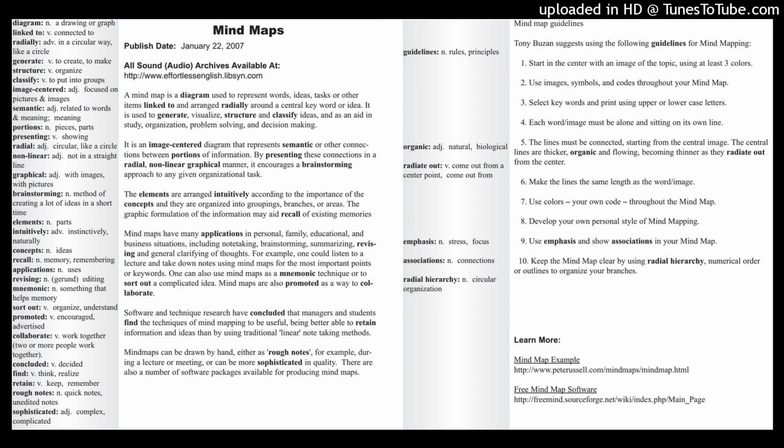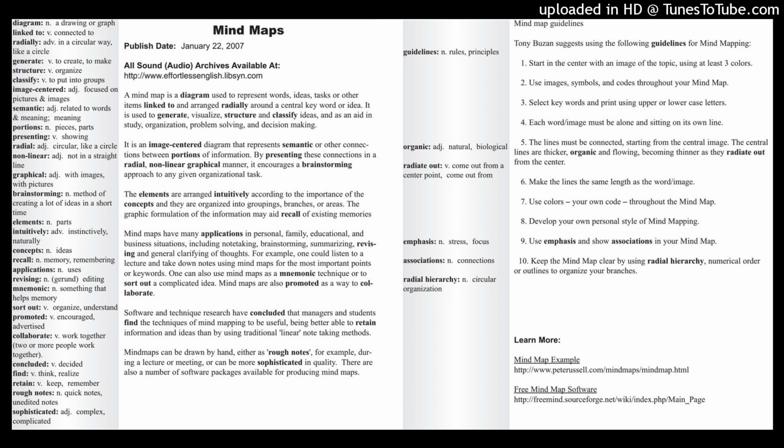All right, next paragraph. Mind maps can help you retain information. Retain means keep. To retain something means to keep it. You already have it and you keep it. You retain it. Sometimes, such as in this case, we use retain to mean remember. So if you retain information, it means you remember the information. You keep the information in your brain.